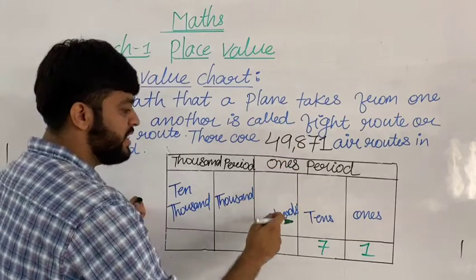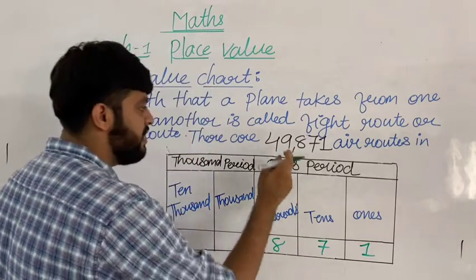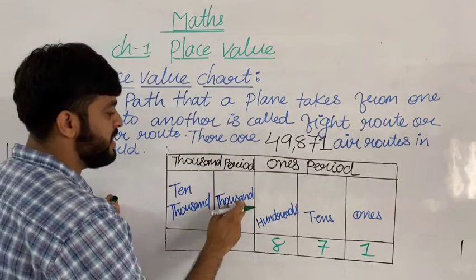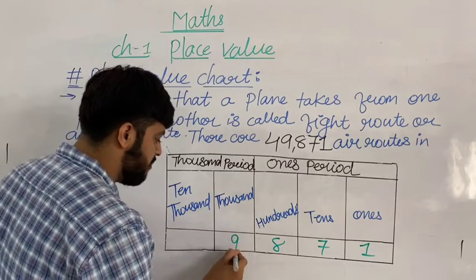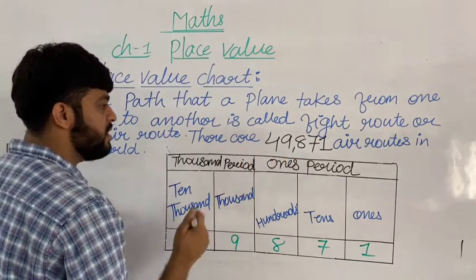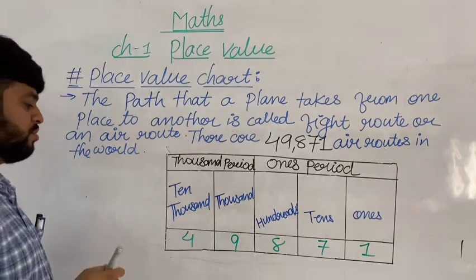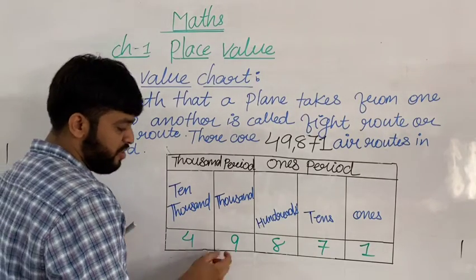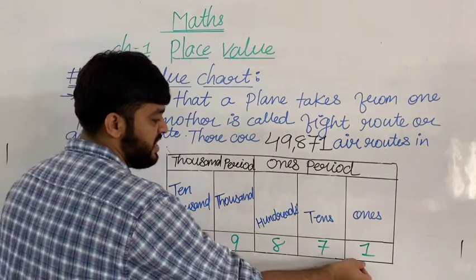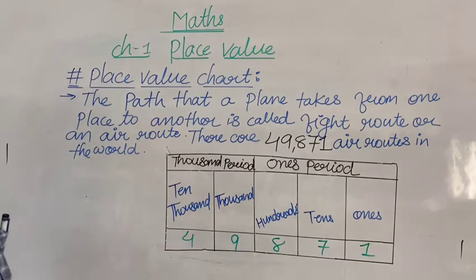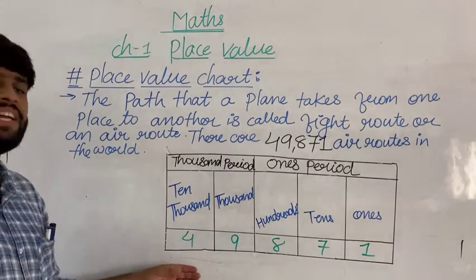Then 8 in the place of hundreds. Then 9 in the place of thousands. And 4 in the place of 10,000. So our main answer is 49,871. Like that, all my dear students, we have to read a 5-digit number.